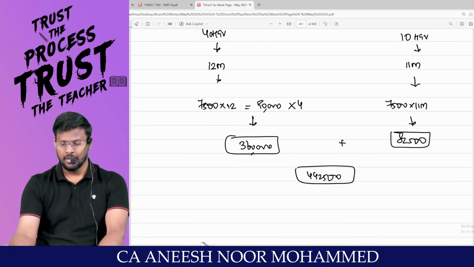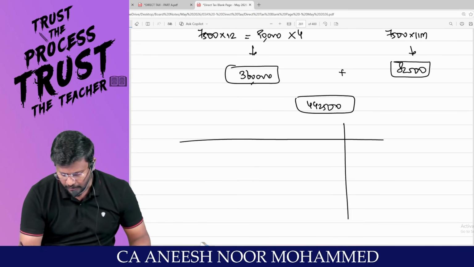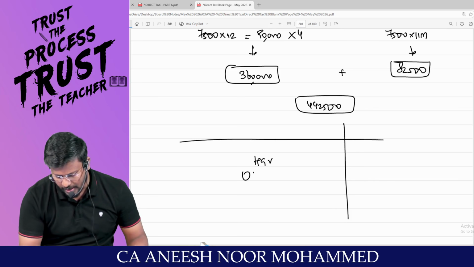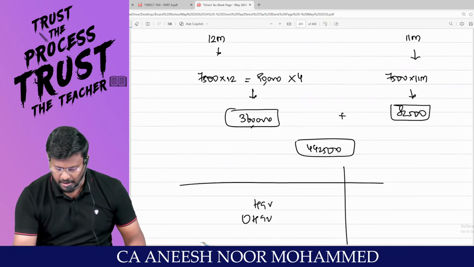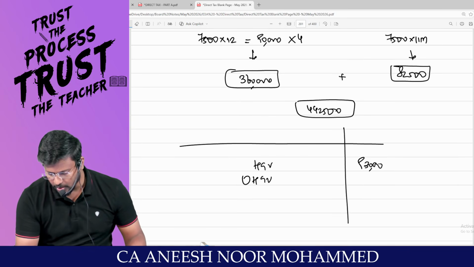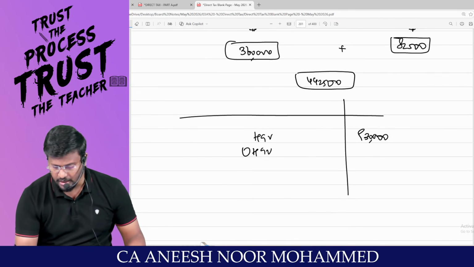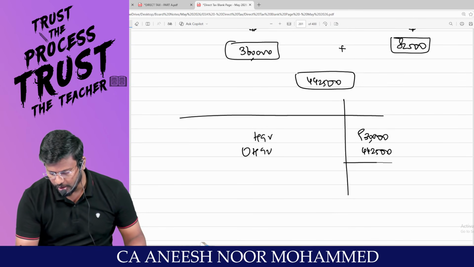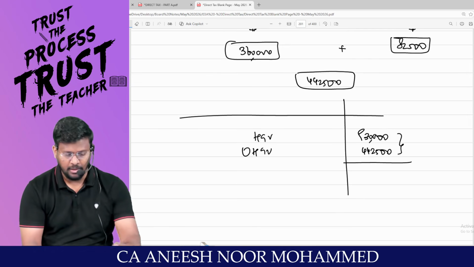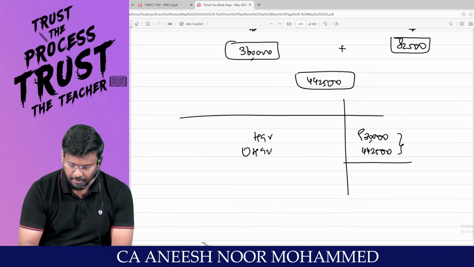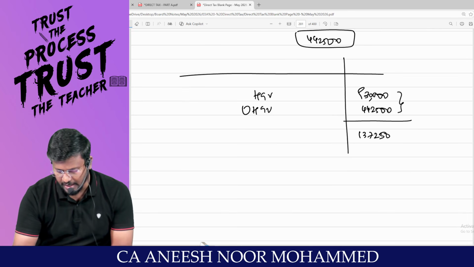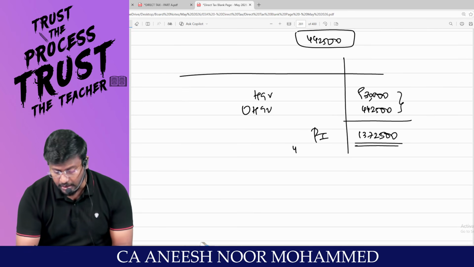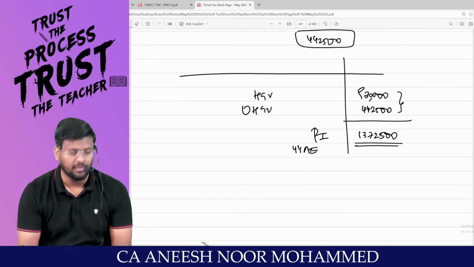Am I right? So what is the total presumptive income? You are having heavy goods vehicles and other than heavy goods vehicles. For heavy goods vehicles, the income comes to 9,30,000. For other than heavy goods vehicles, the income comes to 4,42,500. Am I right? So 9,30,000 plus 4,42,500 comes to 13,72,500 is the total presumptive income under 44AE.